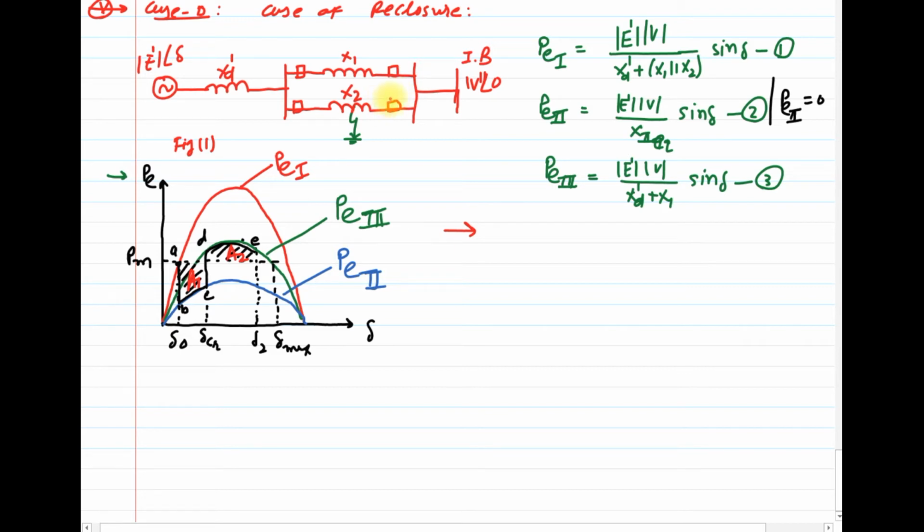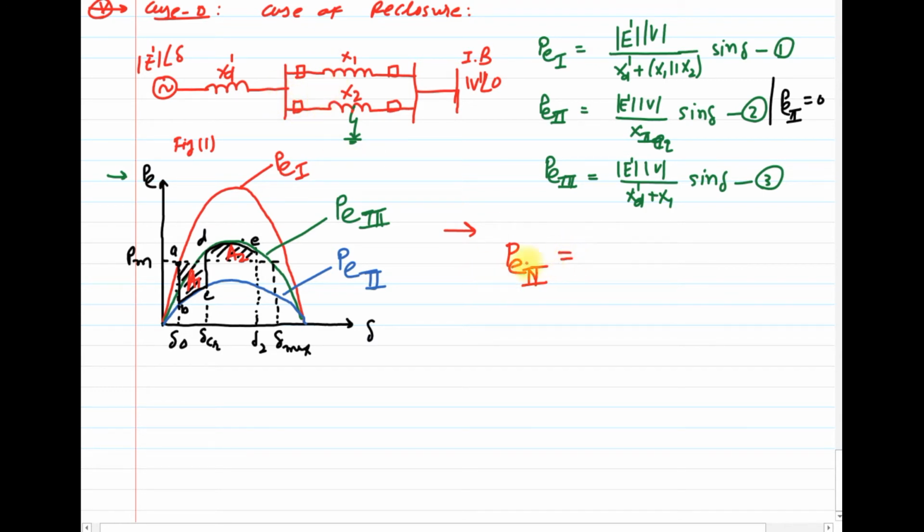It will be reclosed again as the fault was transient, and clear the faulty line, or I can say reconnect the faulty line. So if that happens, then the power transfer once again becomes PE4. You will get the new power transfer if the recloser tries to restore power transfer from both the transmission lines.